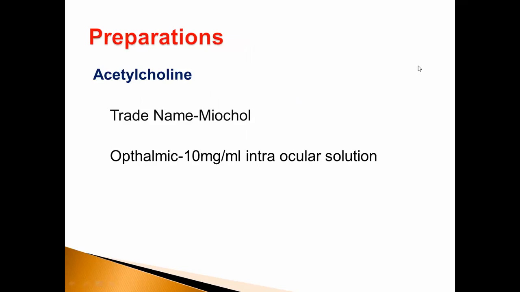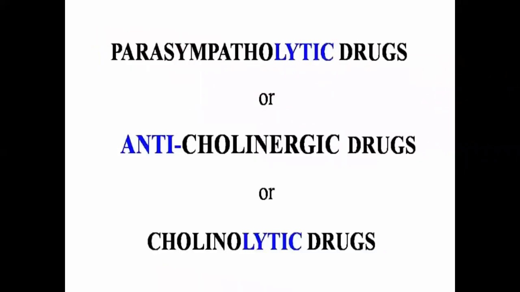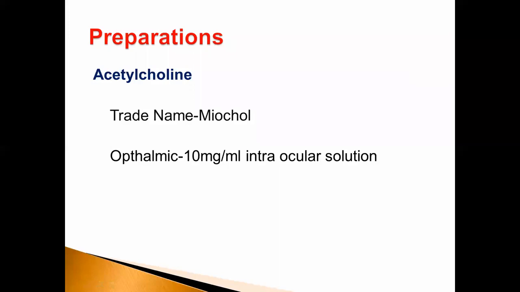Then preparations: acetylcholine, trade name Miochol, an ophthalmic preparation 10 mg per ml, as an intraocular solution. This is the preparation of acetylcholine.